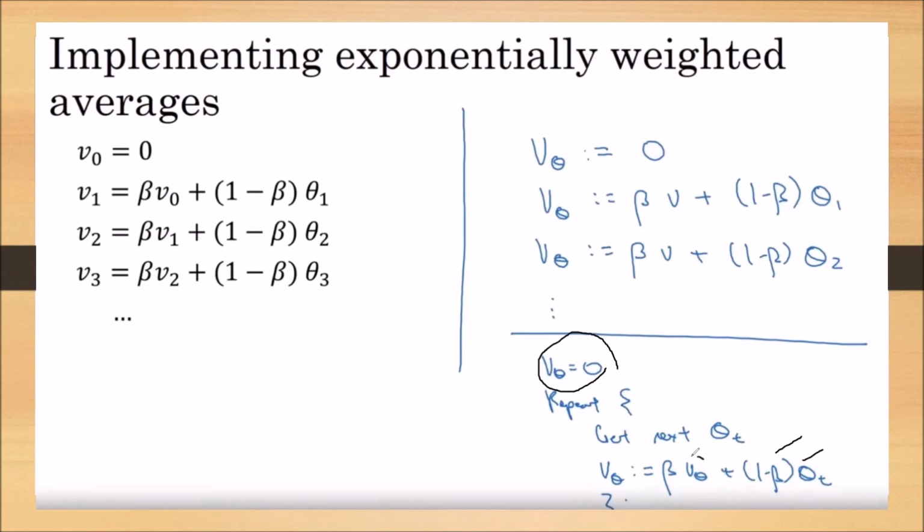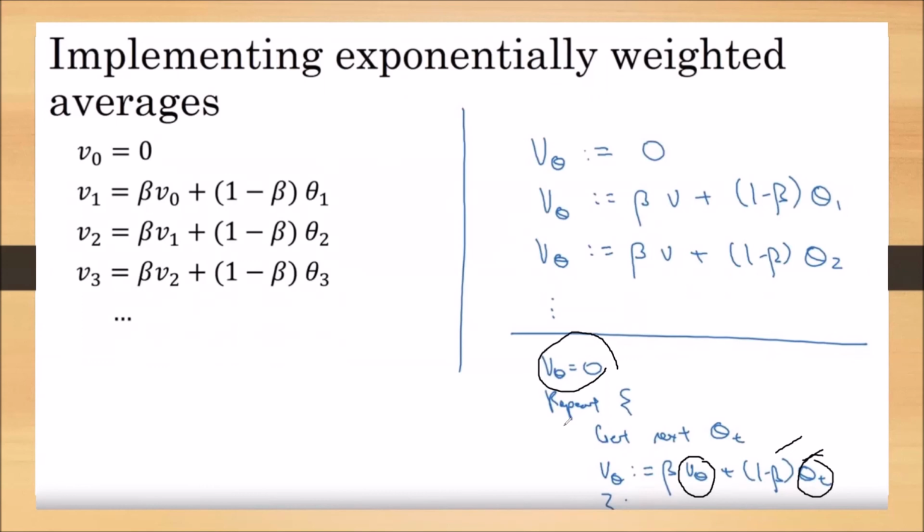Here, the previous moving average is updated in every iteration of the loop. Here, theta t represents the present day temperature. This is repeated n number of times depending upon our requirement. And remember, we are not storing every value.